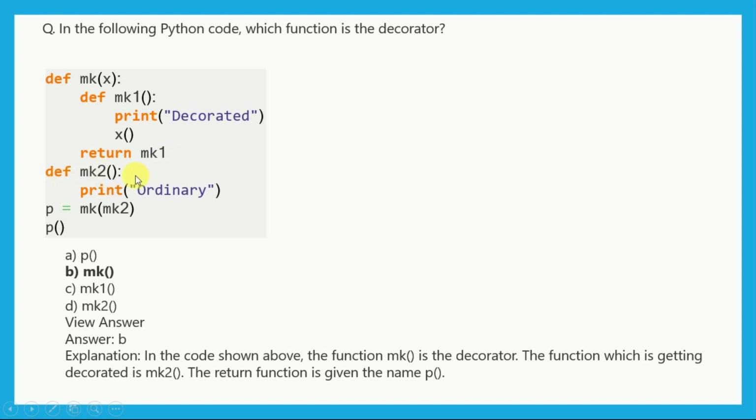So which one has the decorator? mk is the function that has the decorator. The function which is getting decorated is mk2. The return function is given the name p. So the return function is the decorated mk2, and the decorator function is mk.